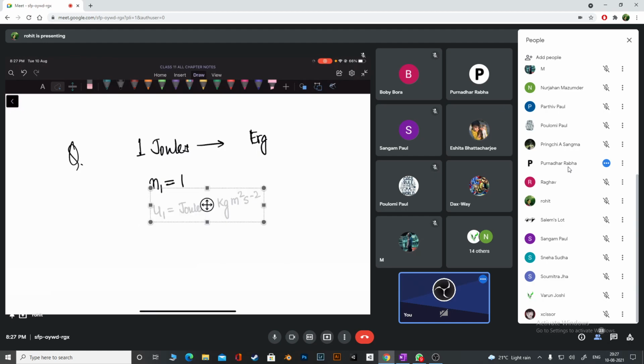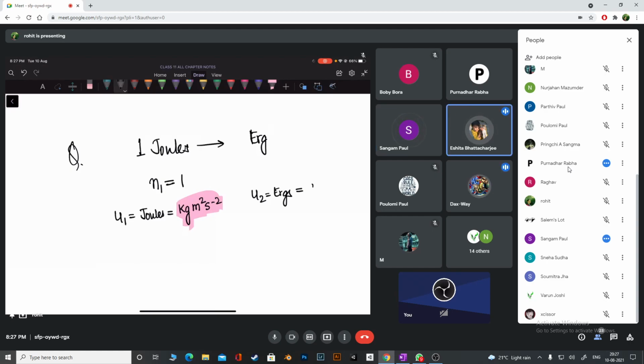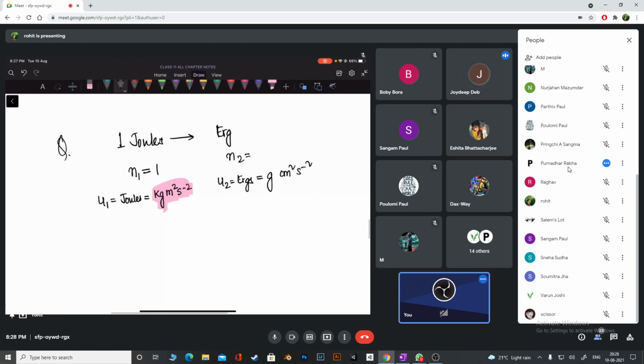Okay. Now very easily you can tell me also what is erg. See guys. Okay. Unit number 2 is what? Erg. Now you tell me. Erg will look almost like this. Gram centimeter square per second square. Yes. Very good. So you got this. Okay. But do I know N2 or we don't know N2? We don't know N2. So let's start. Okay, I'll do like this.